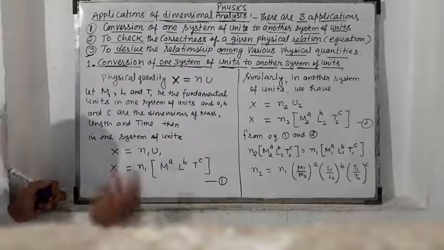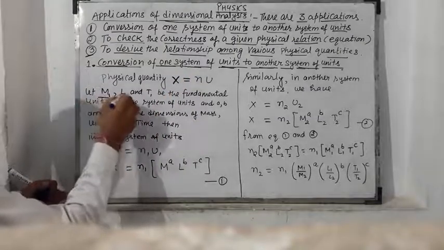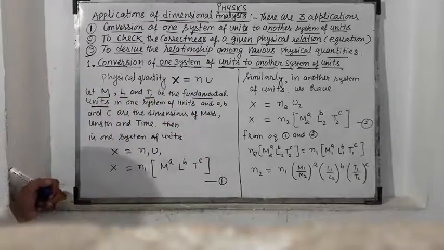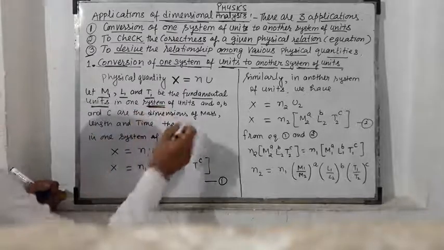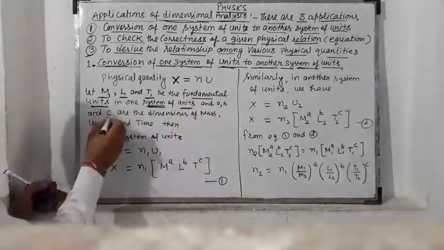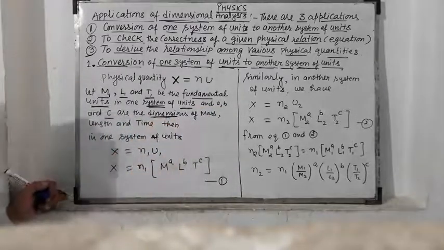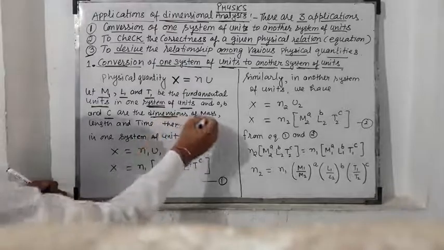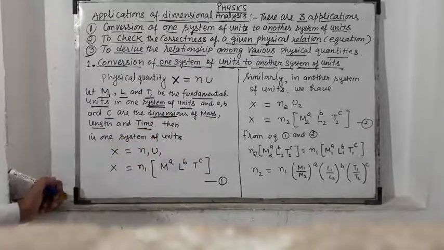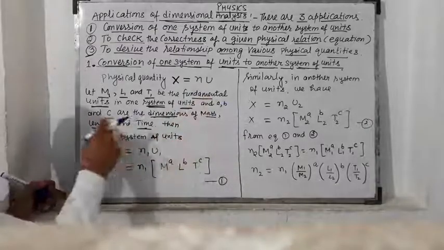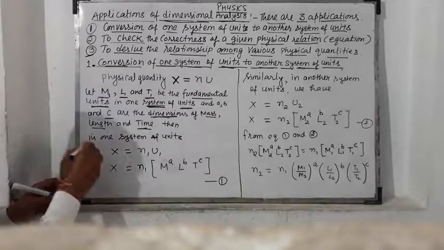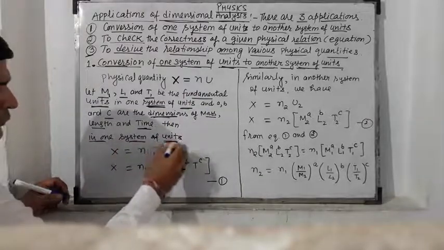Now let M1, L1 and T1 be the fundamental units in one system of units, and a, b and c are the dimensions, meaning powers of mass, length and time respectively: a for mass, b for length, c for time.